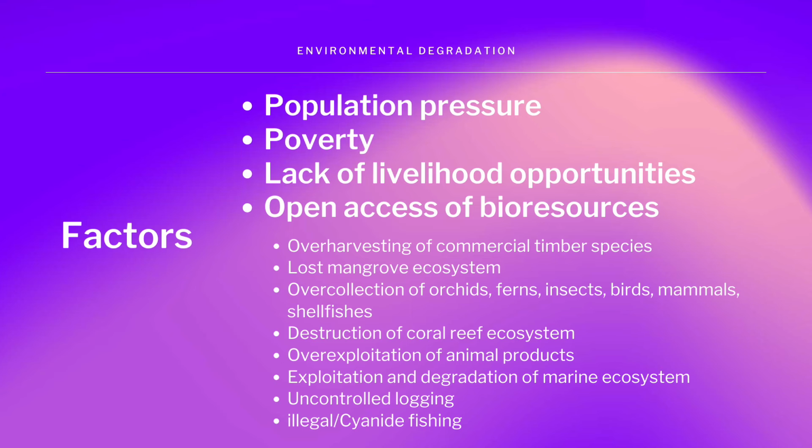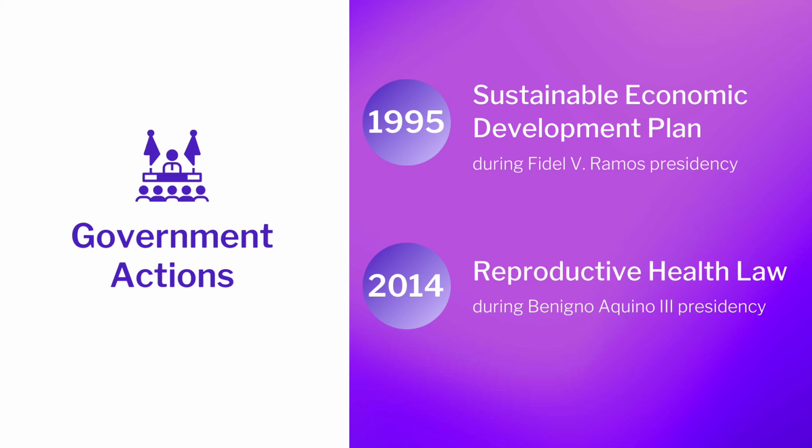The increasing population growth results in the increasing population pressure. Due to poverty and the lack of livelihood opportunities, people rely heavily on the natural resources and with the open access of bioresources, wherein almost everyone has the access, and due to the fact that there's not much limit in accessing these, coupled with poor management, our resources are usually subjected to exploitation, destruction, illegal action, etc. Two important government actions to alleviate the effects of high population growth and flawed economic development are as follows.